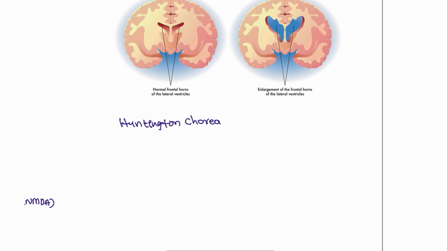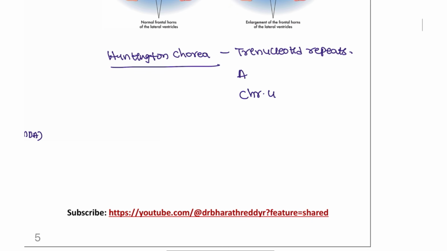So what is this Huntington's chorea? This is also a trinucleotide repeat disorder. The patient has an autosomal dominant condition, chromosome 4 mutation. The patient has gait abnormalities and dementia. Chorea-like movements are seen. The name itself tells you chorea-like movements are seen in this patient.